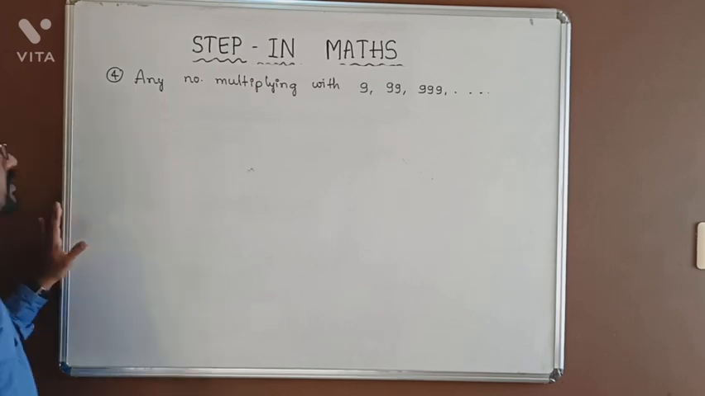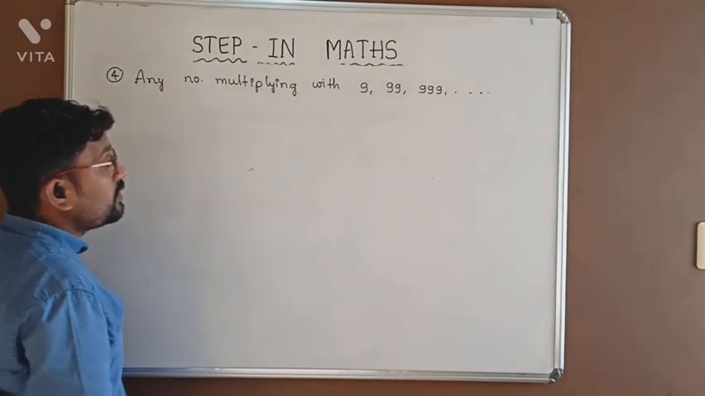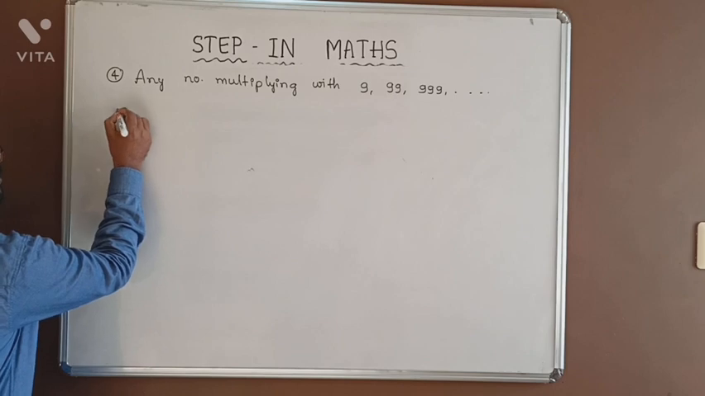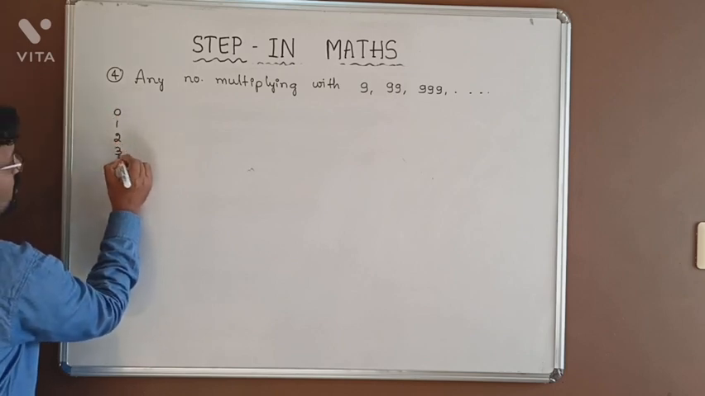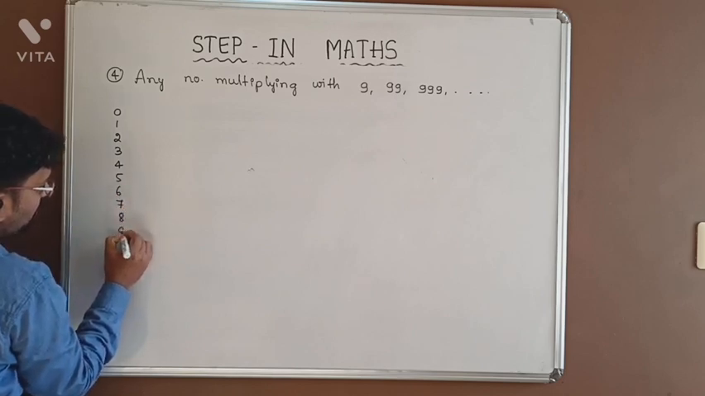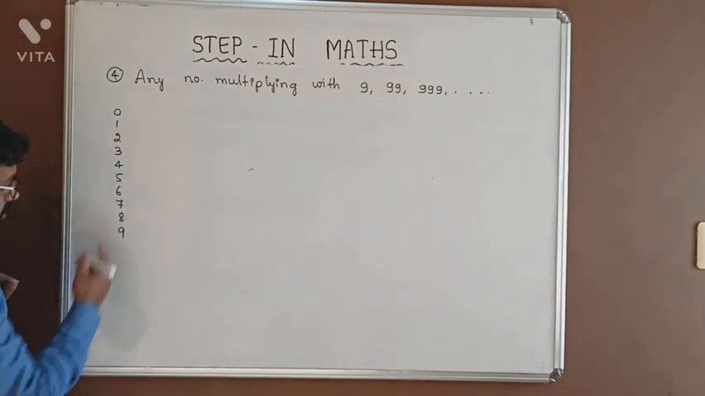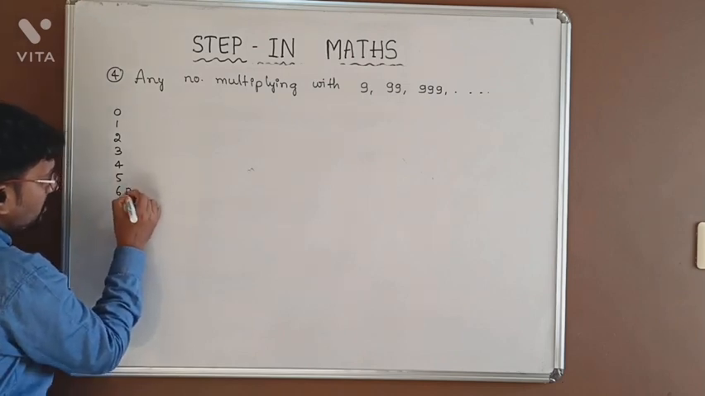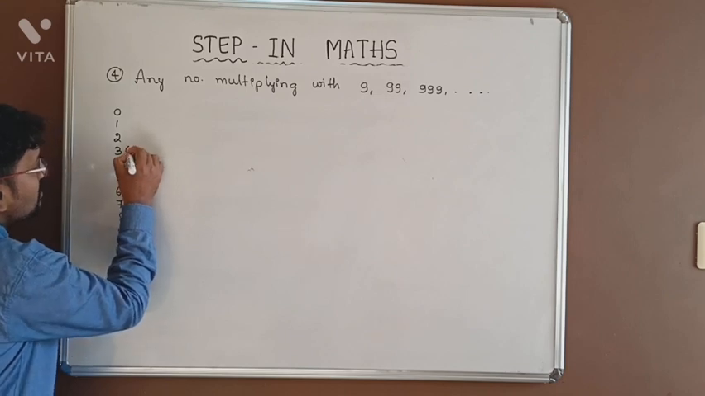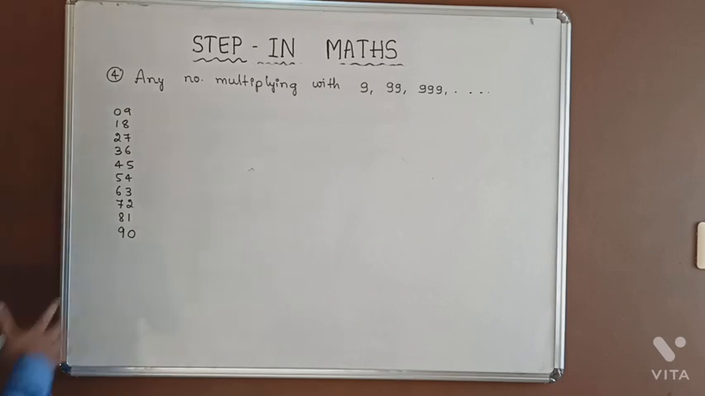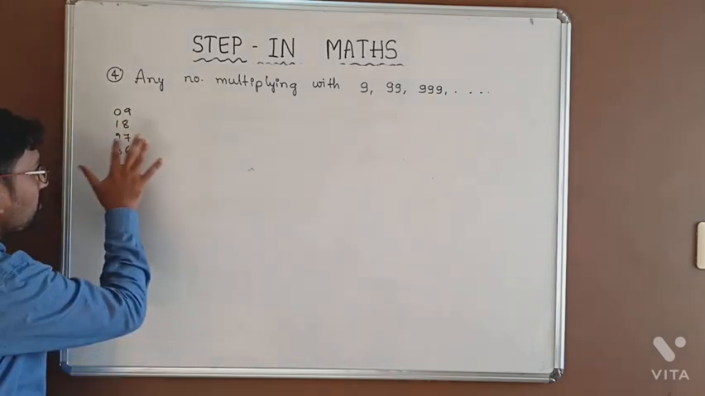Now we shall discuss any number multiplying with the digits 9, 99, 999 and so on. First of all, you are familiar with the 9 table, that is how to write the 9 table. 0, 1, 2, 3, 4, 5, 6, 7, 8, 9. And next, writing these numbers in reverse order, that is 0, 1, 2, 3, 4, 5, 6, 7, 8, 9. This is the 9 table. 9 ones are 9, 9 twos are 18, 9 threes are 27, and so on.